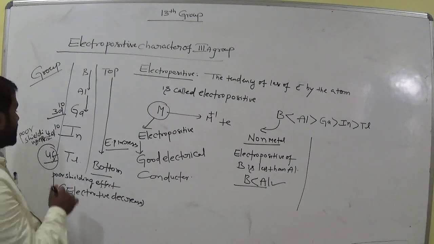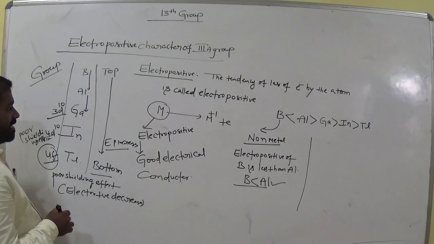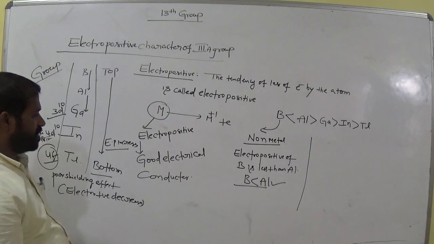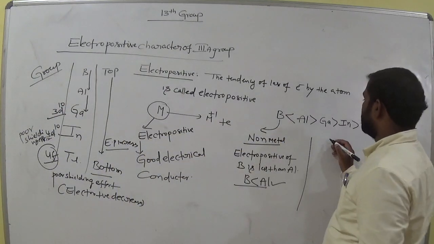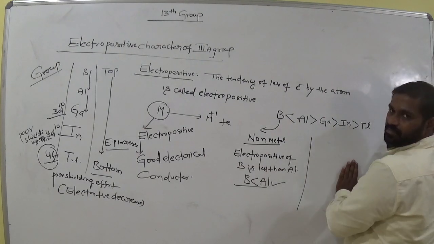Poor shielding effect also takes place in 3d, 4d, 4f. Is it clear, everyone? Due to this reason, the electropositive nature of gallium, indium and thallium is less than aluminium. Why?